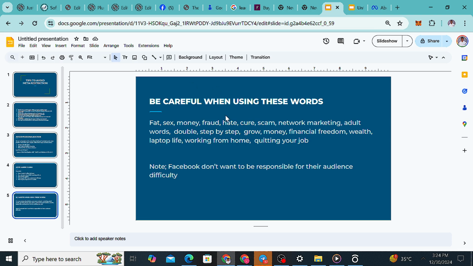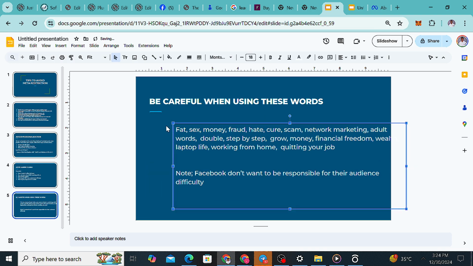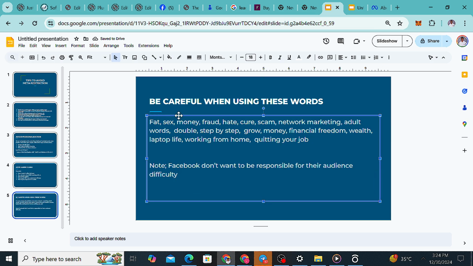So when using any of these words, there are some that you may not even use, but when using any of these words, you want to be careful when using it. Like, you are not using it to personalize a particular kind of stuff. So you are not using it for personalization sake. So you want to be careful when using any of these words. Even some money, some will be like, okay, so when using money, some will feel like, okay, here's one way. So this is where the euro sign, that's what they use here.